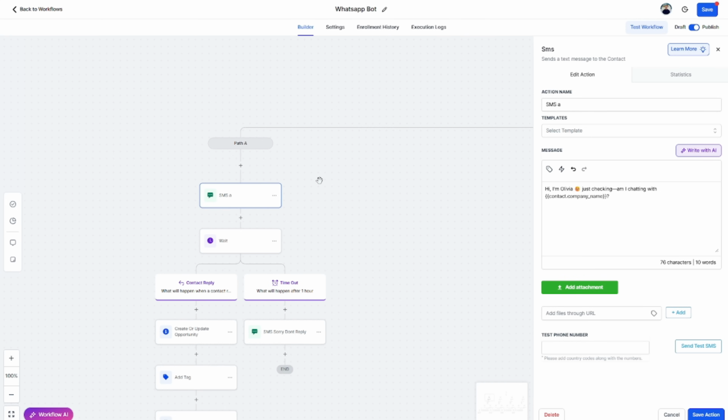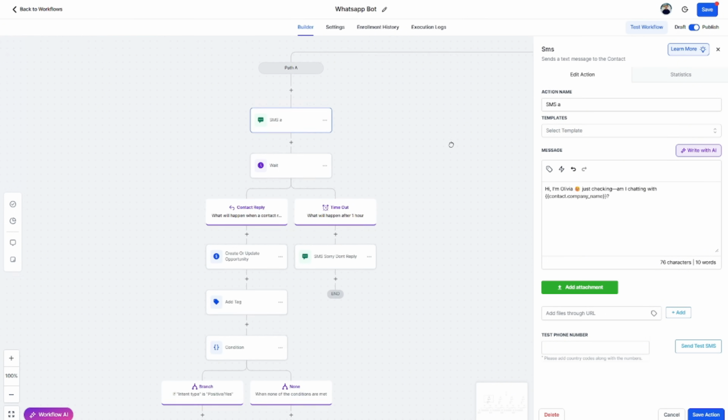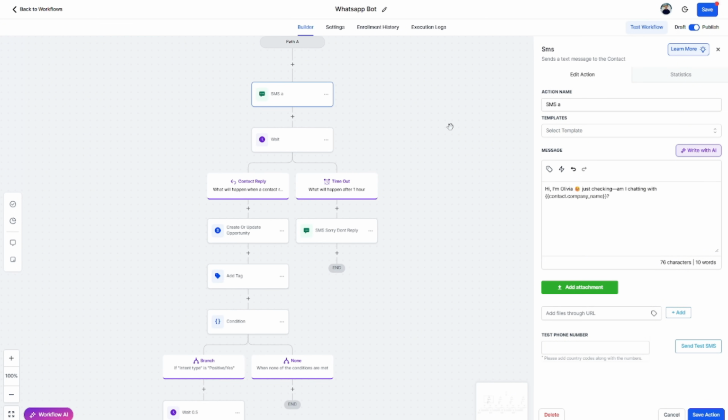So next part. So messages go out, then we're going to put a wait in. What's the wait for? The wait is just going to be that we wait for a reply. Now, yes, you can send one message, wait for another minute, send message number 2. But you're going to waste your messages, you're going to waste your time, and those opportunities that we can filter out through is not going to work. So it's a really good, really magical, smart step in here where we can actually filter out the messages and only target the people that say yes.